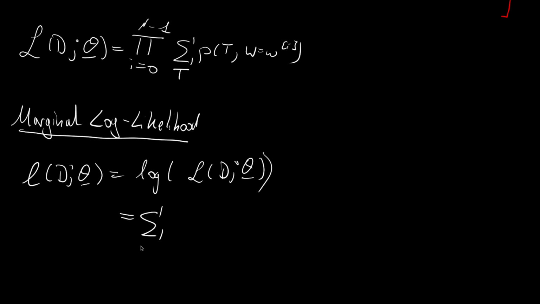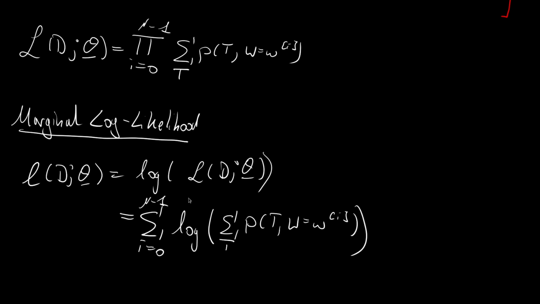So we get the sum from i equals 0 to capital N minus 1 of the logarithm of the marginal. And this is actually the first problem that we will encounter here. So we solved the problem with the latent variables by introducing the marginal, but now we have a really complex expression because we have the logarithm of a sum.